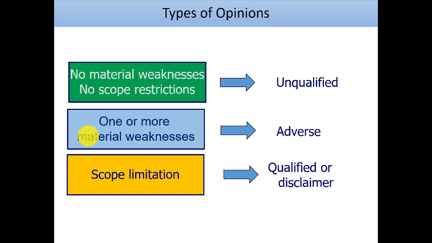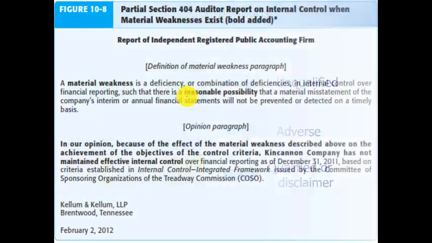So the amount of material misstatement or the risk level that we are going to face will affect the size of the sample, will affect the type of the test to be done, and at the end it will affect the type of the audit report. At the end here you can find that there is a report under the requirement of section 404 of the Sarbanes-Oxley Act. It is required from the auditor to issue a report, and this report is telling me,